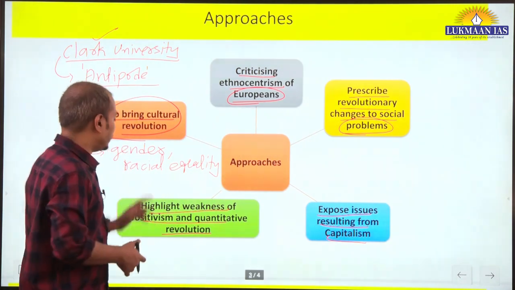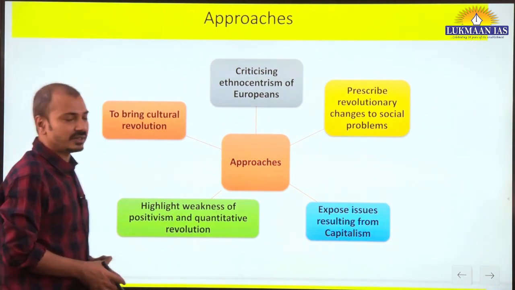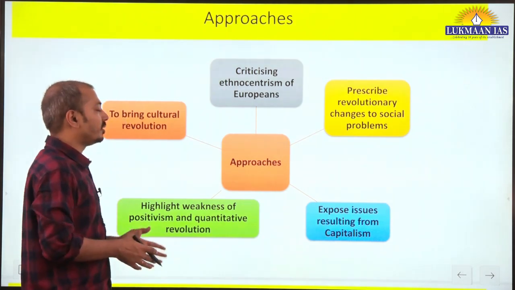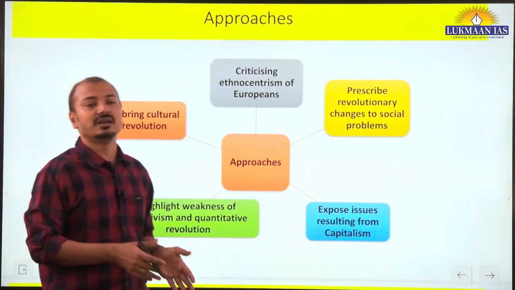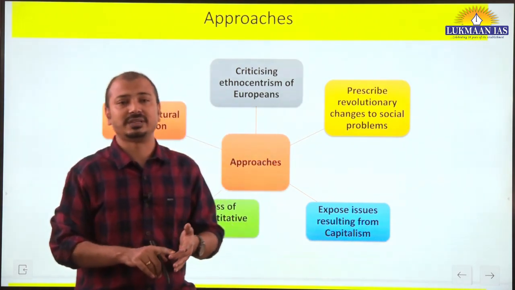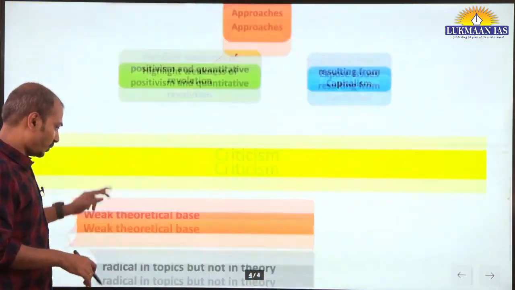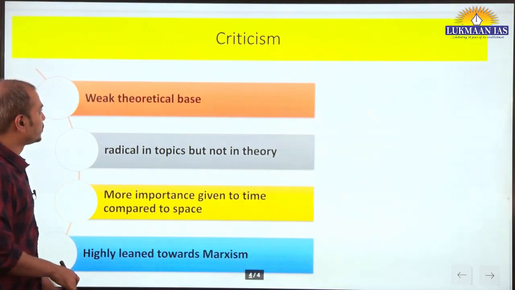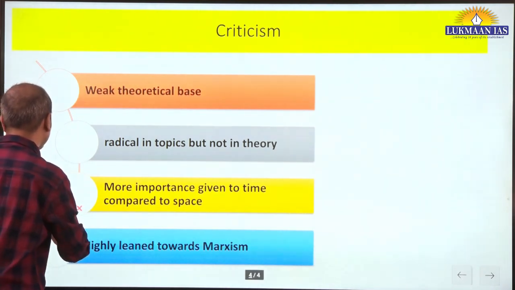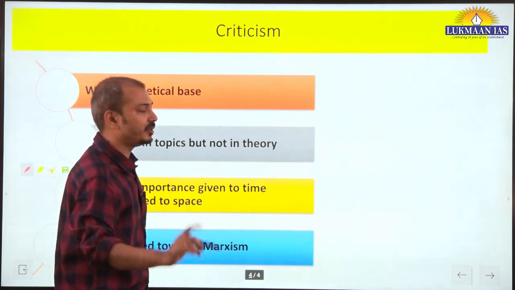Okay, but on many fronts radicalists were criticized by other geographers, be it humanist or behavioralist, or those considering geography as a spatial science. And what was the criticism? The important criticism was that it failed to provide the theoretical base for geography as a discipline.